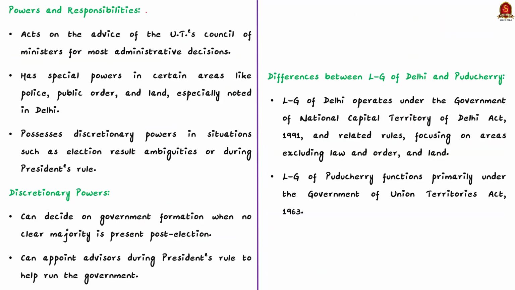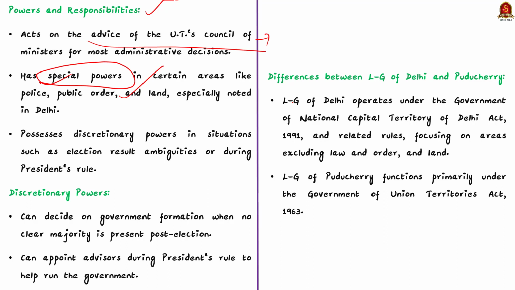See, firstly, the Lieutenant Governor represents the President and works based on the advice given by the Council of Ministers. This means that for most decisions, the Lieutenant Governor and the Minister have to agree. Secondly, in certain areas like police, public order and land, the Lieutenant Governor has special powers given by the President. This is essentially noted in Delhi, where the Lieutenant Governor can make important decisions in these fields.